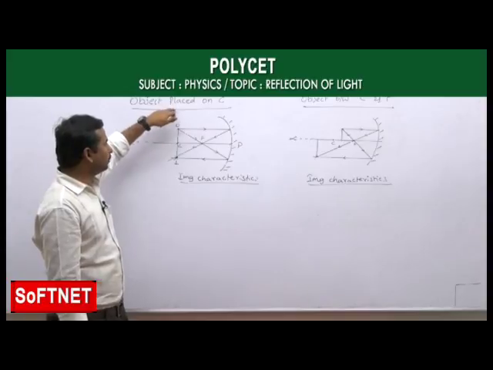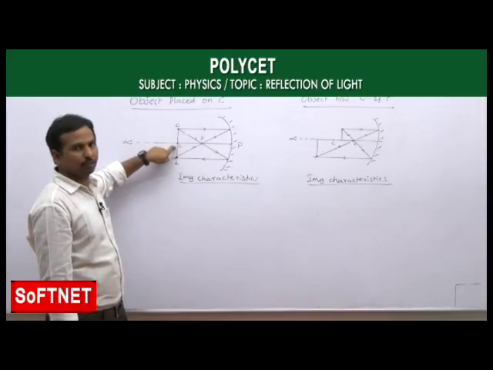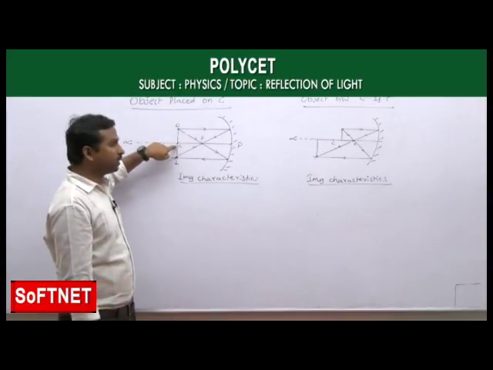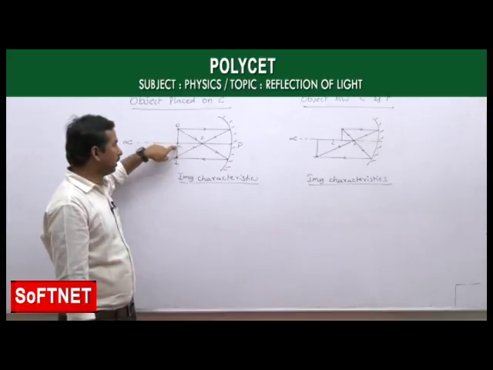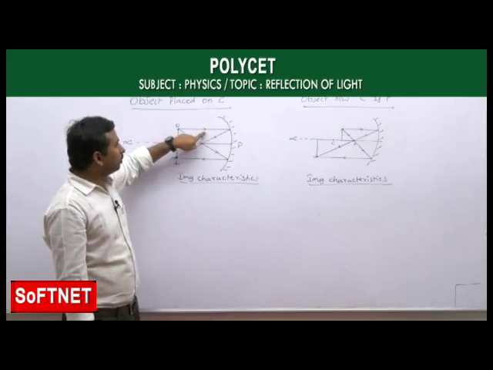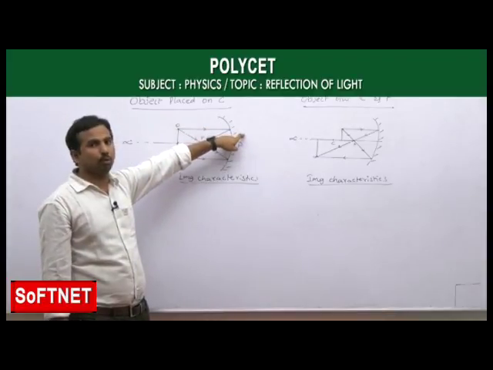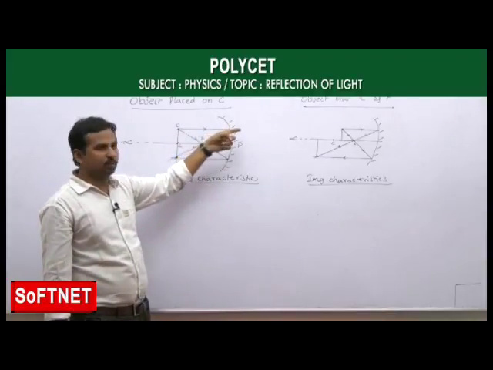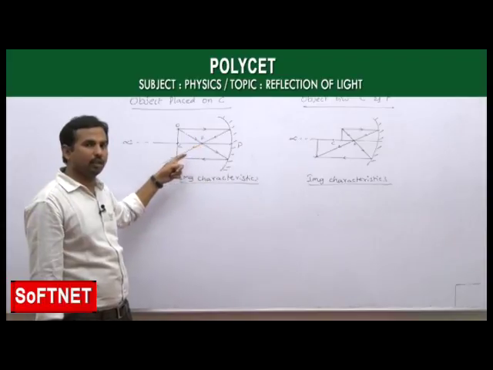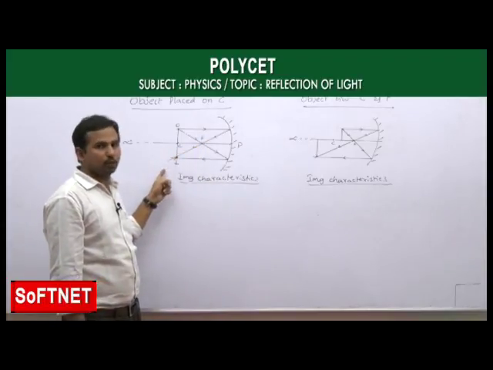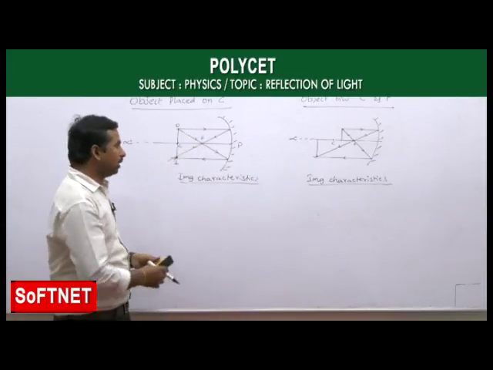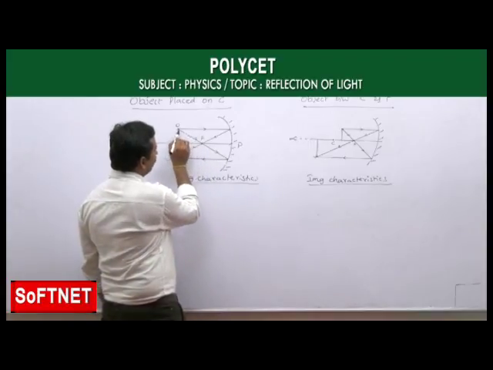Okay, that means the object is placed on the center of curvature. As the object is placed on the center of curvature, again we take the light rays starting from the object. When incident here, following rule 1, passing parallel to the principal axis, after reflection the light ray passes through the principal focus. And the second one, now we are taking the second light ray following rule 2.